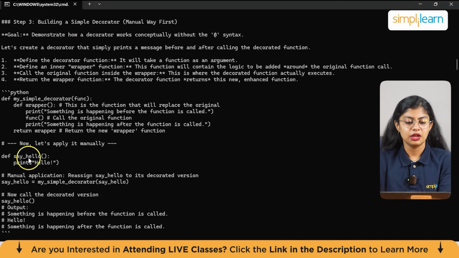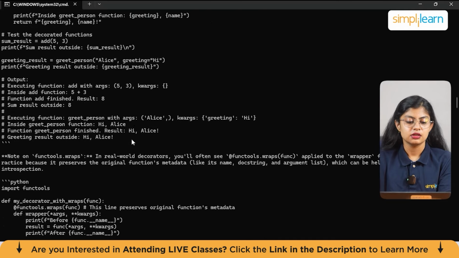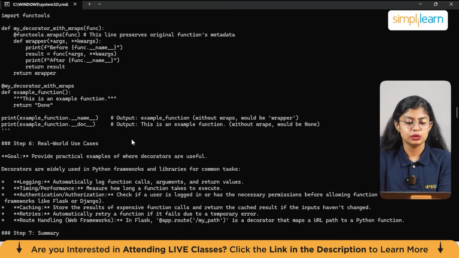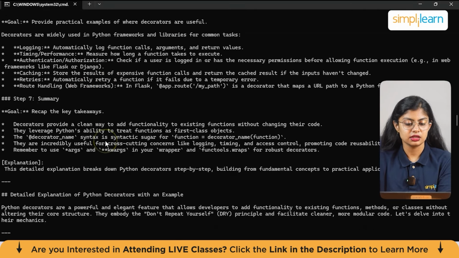And then followed by the fourth step, which is applying syntactic sugar. Then it is divided into multiple steps, such as handling arguments and return values, and then real world examples, real world use cases. And as I remember, the last part should be the summary. So let's just check with that. So here you go. There is a summary provided on the entire Python decorators. So much information we have acquired due to the chaining process.